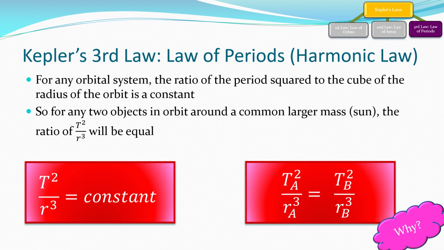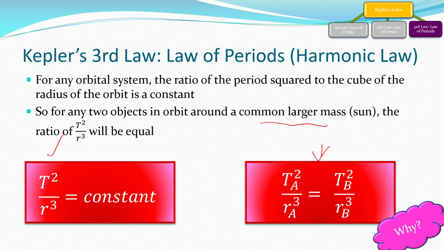Righto, the third one, the law of periods, or this harmonic law. It's a formula. Basically, this formula is simple: T squared over r cubed is constant, as in the ratio of the period squared of an object, like a planet, divided by the radius, the distance from the sun, cubed, will always equal the same amount for a solar system. So we're orbiting some common mass, so I can say that T squared over r cubed for the first object A is the same as for the second object B. It will always give us the same amount.